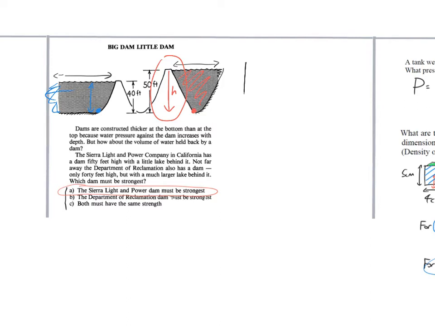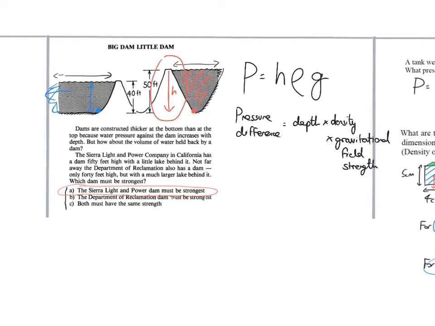Now the formula for pressure in a liquid is depth times density times gravitational field strength. And what that tells us is that for a given liquid with a fixed density on Earth, usually, where we have a fixed gravitational field strength, 10 newtons per kilogram, the pressure difference, or the pressure due to the liquid, is only a factor of the depth, not the shape of the container or anything like that, simply the depth.